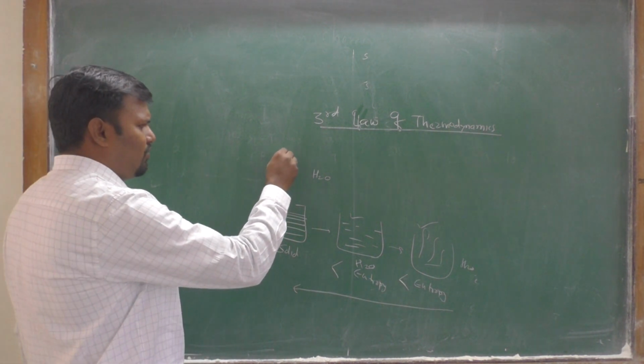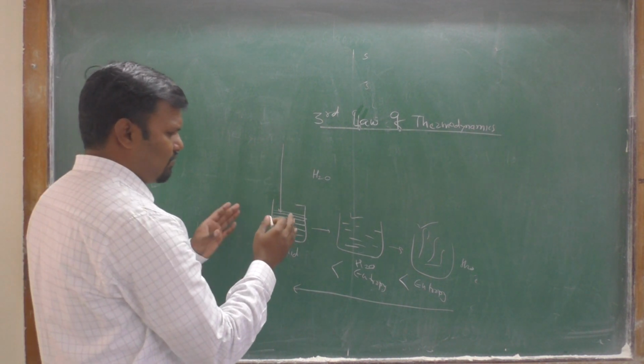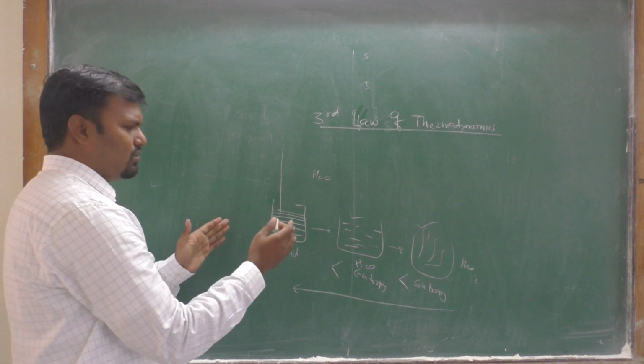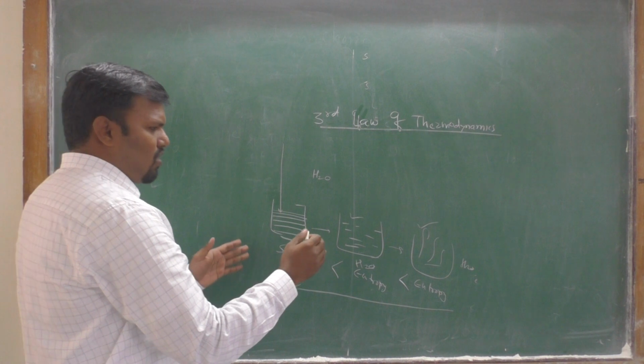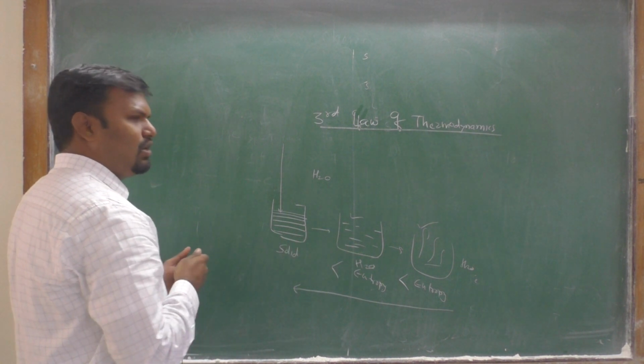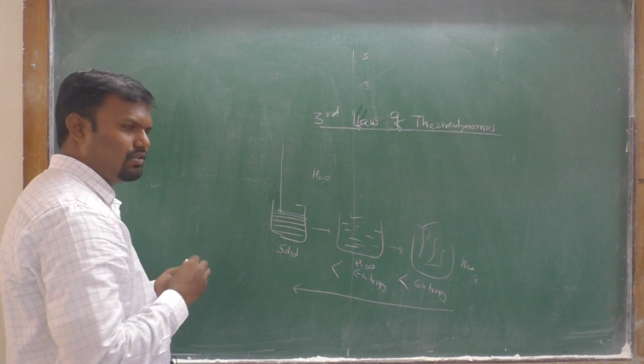When you decrease the temperature, making the substance colder and colder, all substances at very low temperature become solids.